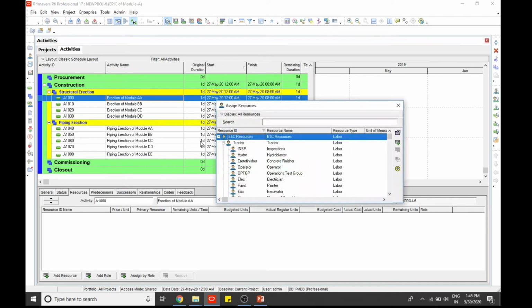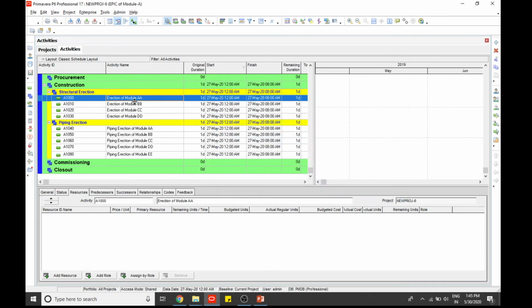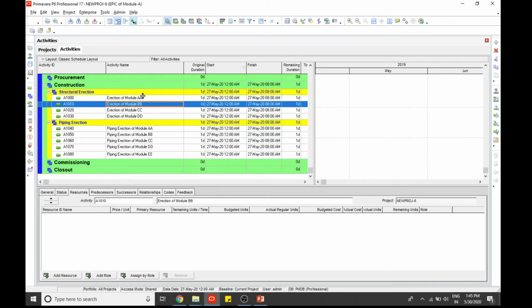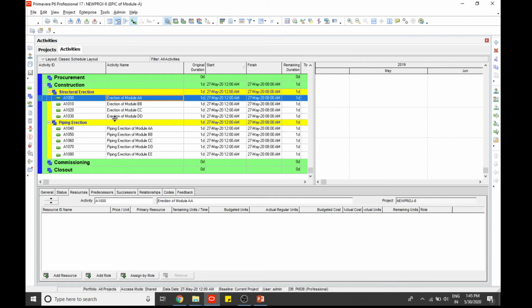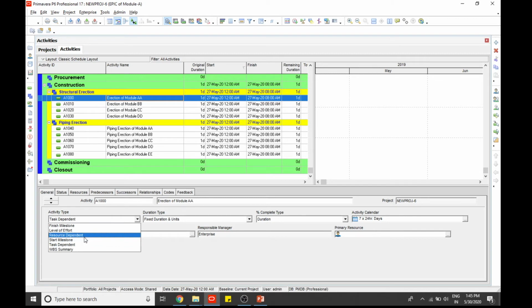So you can add resources here, and if it is a resource based type, you can also change it to resource dependent, because erection of module A can be done only if the resources at the particular time are available.